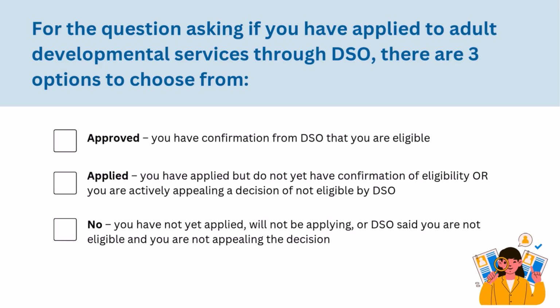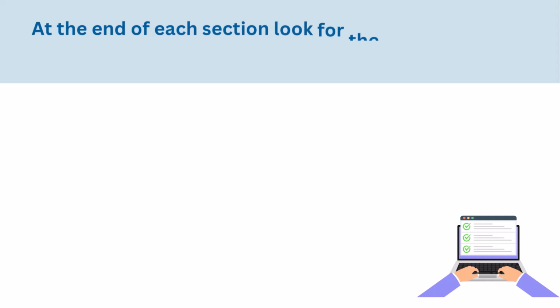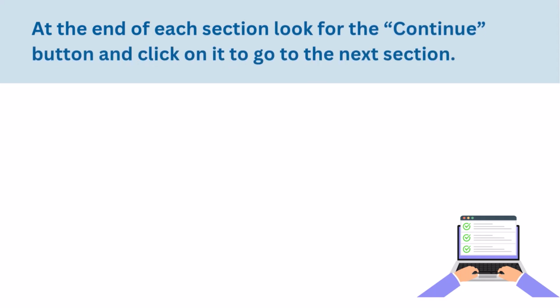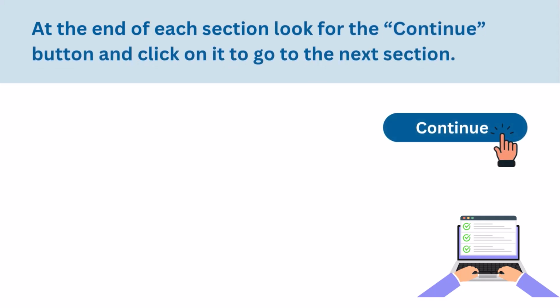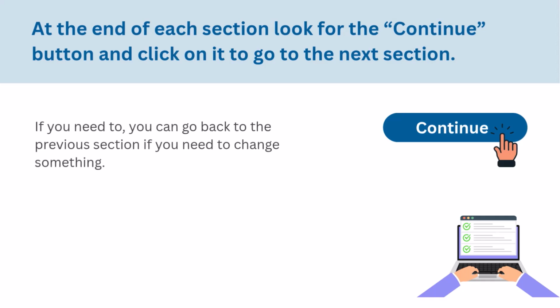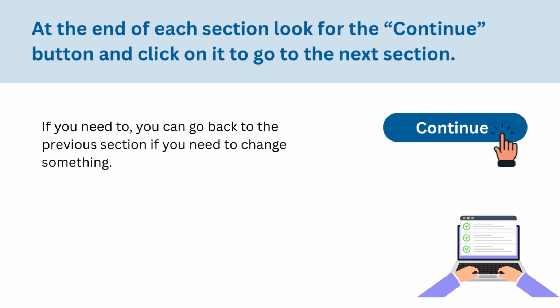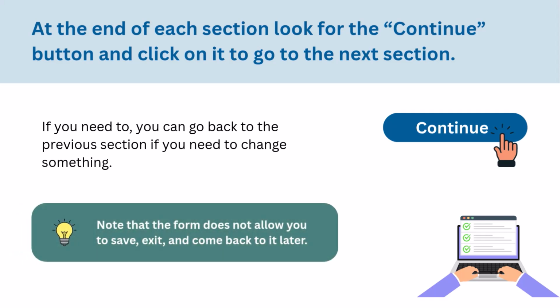As you go through the form, at the end of each section, look for the blue button with the word Continue on it and click on that to advance to the next screen. If you do need to go back, there is a back button as well, and you can go back to a previous section and update or revise it. Also note, this form does not allow you to save, exit, and come back to it later. You will need to complete the form from the beginning to the end in one session.